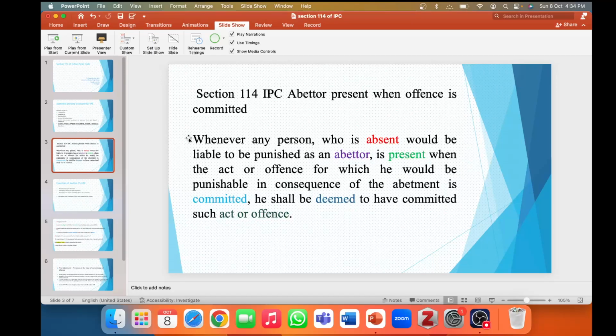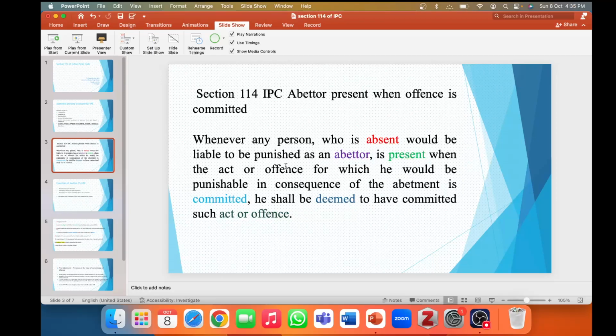We read this section. Whenever any person who is absent would be liable to be punished as an abettor is present when the act or offense for which he would be punishable in consequence of the abetment is committed, he shall be deemed to have committed such act or offense.